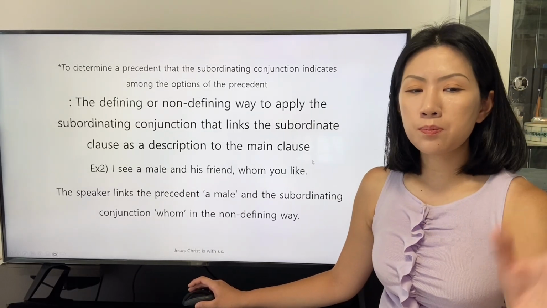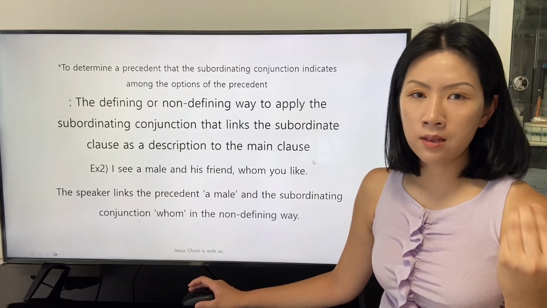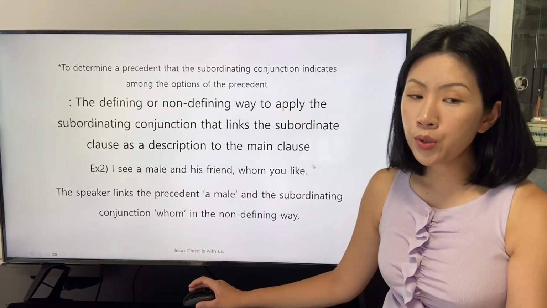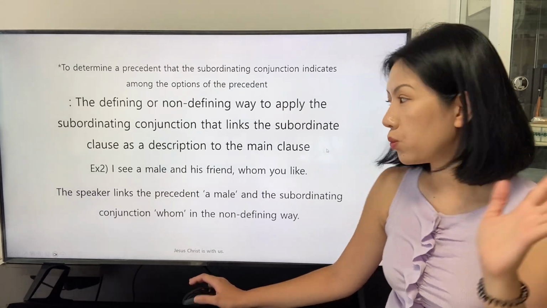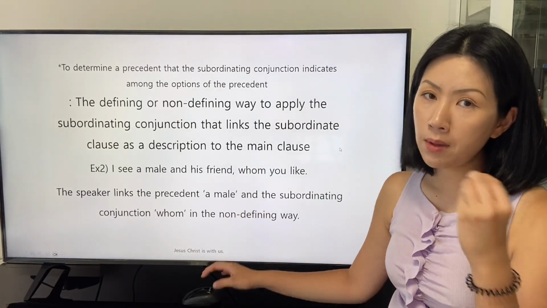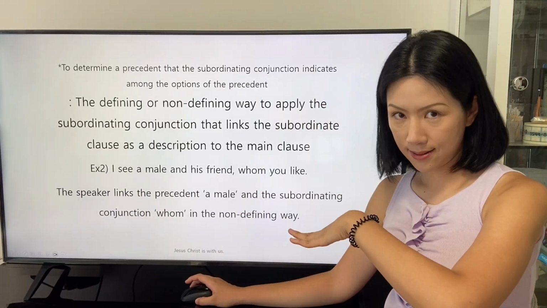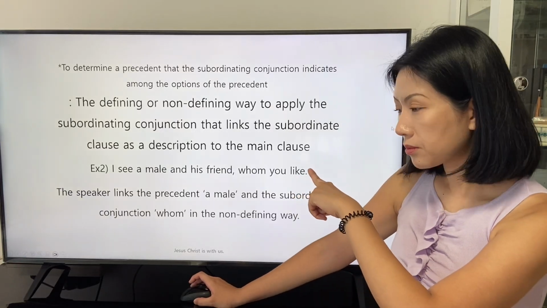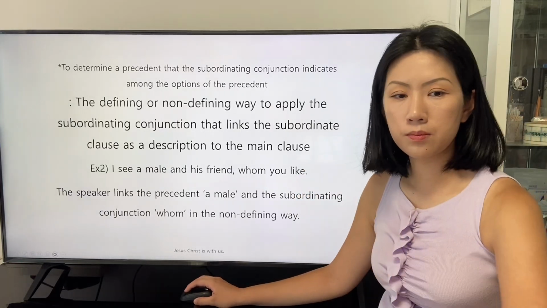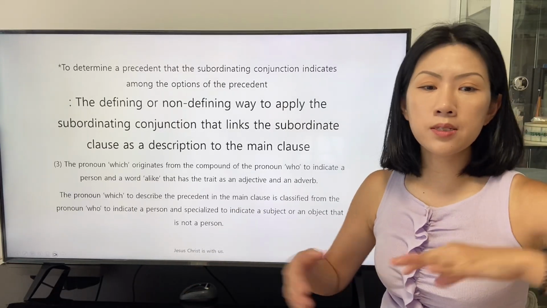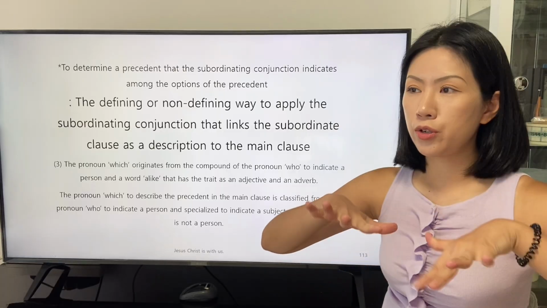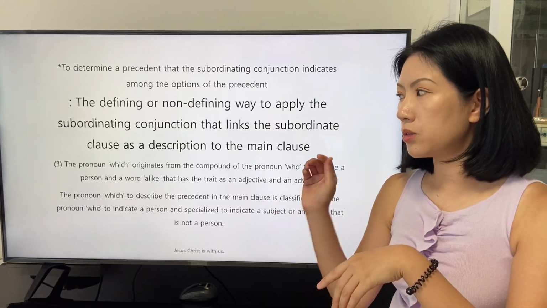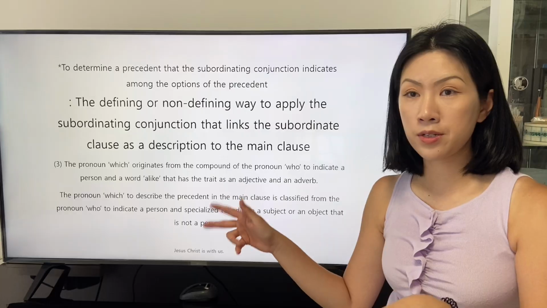The speaker links the precedent a male and the subordinating conjunction whom in the non-defining way. This means there is a comma in the sentence where the subordinate clause is linked to the main clause. The third sentence needs to be introduced briefly, and we will study this third sentence in the next class.